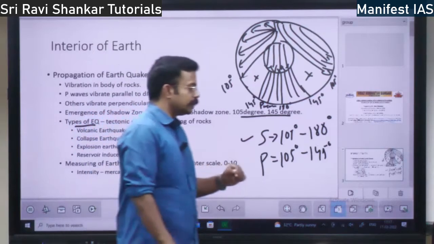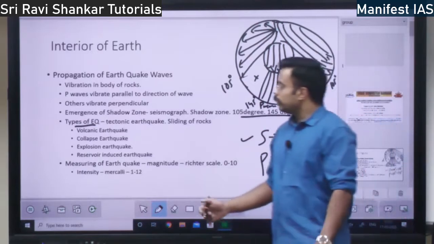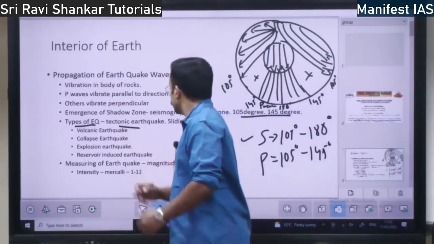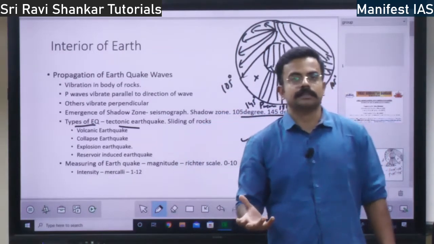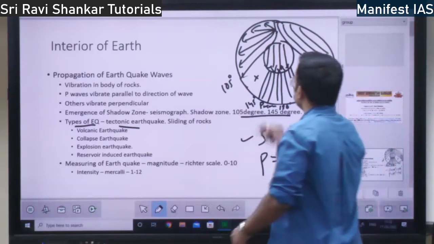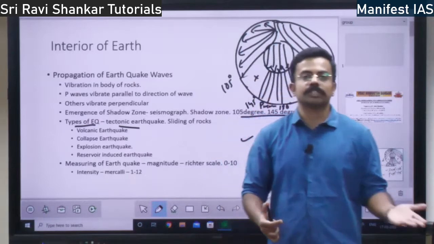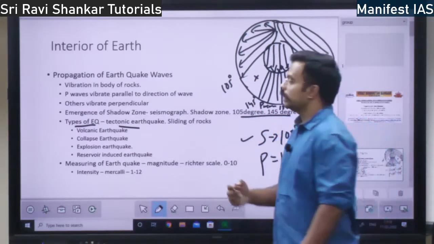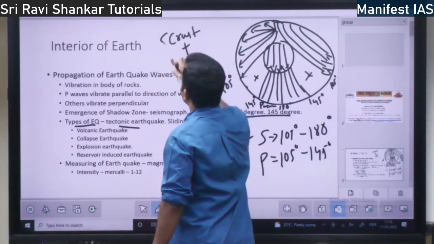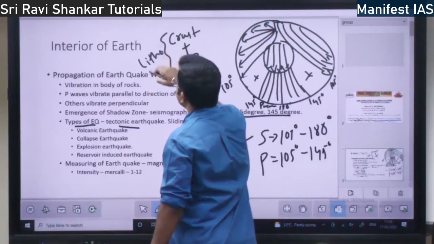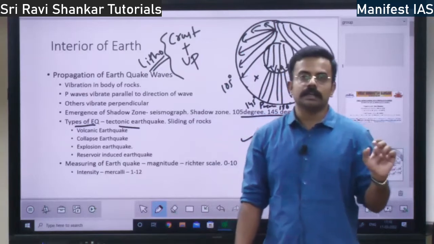What are the types of earthquake that are there on the planet Earth? So you have majorly what we see is tectonic earthquake. Tectonic earthquake is with respect to tectonic plates. What is a plate? Whatever the earth, continental mass as well as oceanic earth, we have crust plus lithosphere, right? Crust plus upper mantle. So this is lithosphere. This lithosphere constitutes one plate. It will be moving over the asthenosphere, right?